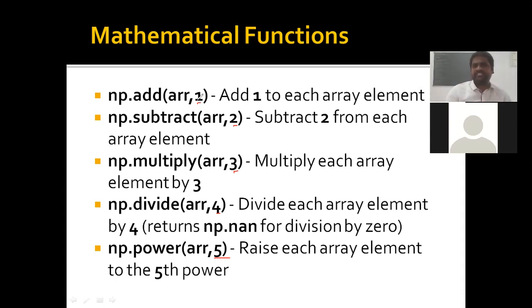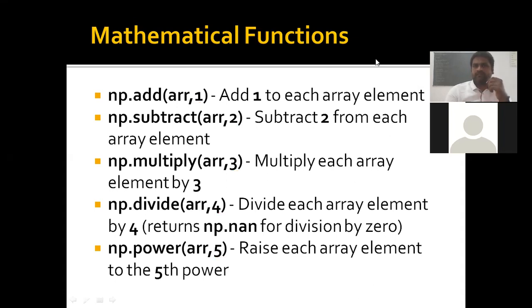Here I'm using a single value, right? Instead of this, I can use a separate array also. And one more thing, these two array sizes should be the same. If this is 2 by 2, it should be 2 by 2. Then only it can be added. Otherwise we will get some unwanted data. Okay, right?